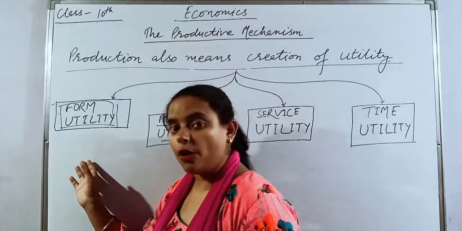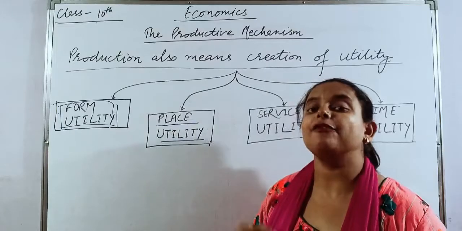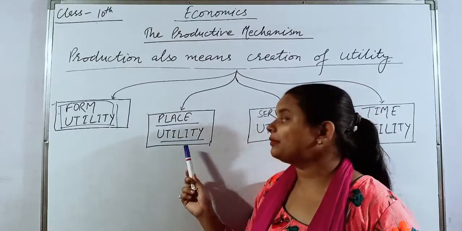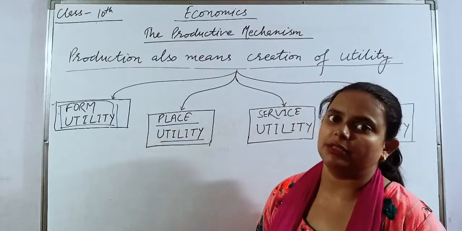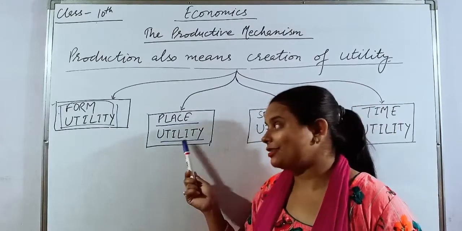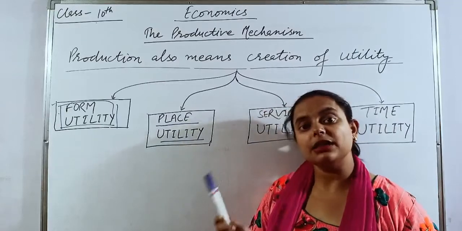First, I have told you form utility, that is by changing the form of a commodity. Second, we are not changing the form, but we are changing the location of a commodity, means from one place to another, that is from the place of production to the place of consumption.